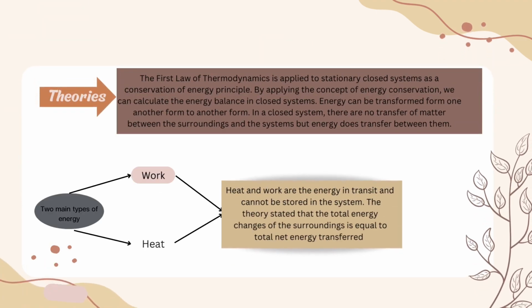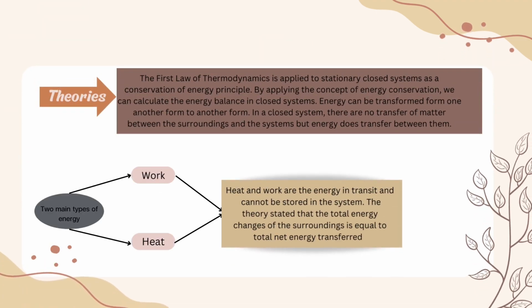The first law of thermodynamics states that in a closed system, the total energy remains constant. This means that energy cannot be created or destroyed within the system. It can only change forms. Both heat and work represent energy in transit, moving in and out of the system. In simple terms, any energy added to the system through heat or work results in an increase in the system's total energy, while energy leaving the system causes a decrease. Last but not least, we can conclude that the theories of energy balance in closed systems revolve around the principle of energy conservation, energy transformation, and the transfer of energy through heat and work.